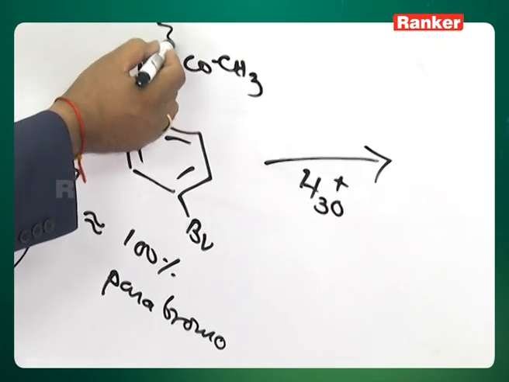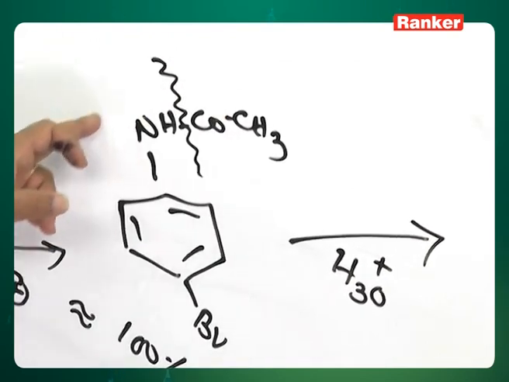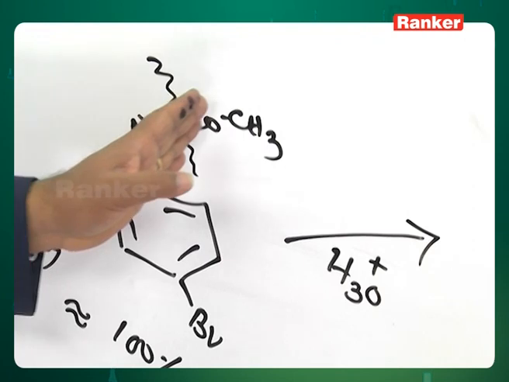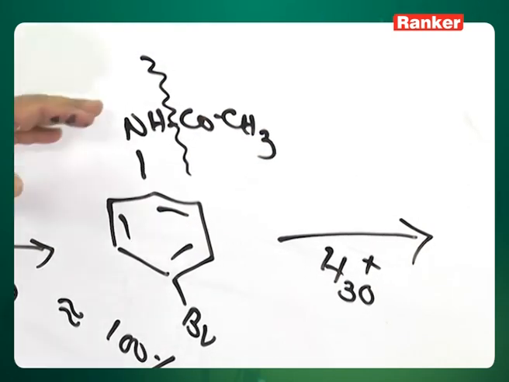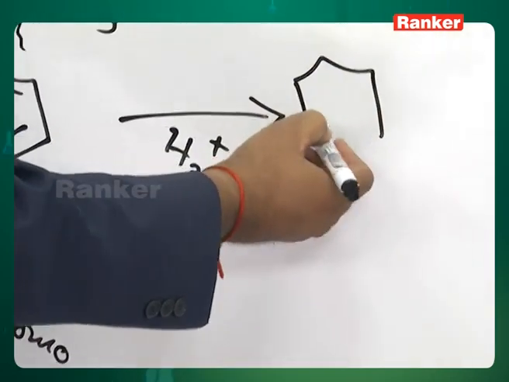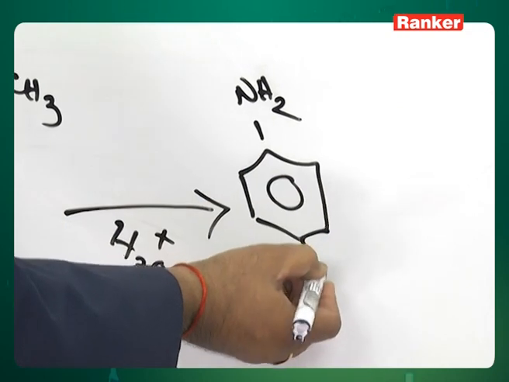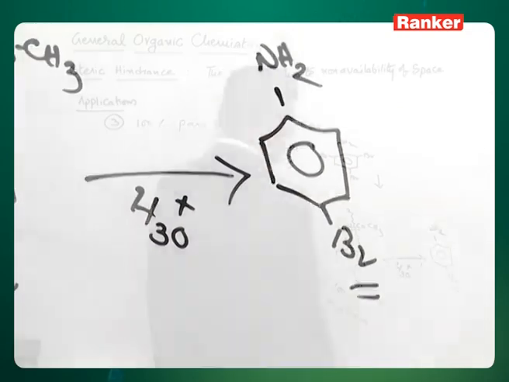The acid group can be detached because this is an amide group that undergoes hydrolysis, that side acetic acid is detached, this side aniline is produced. So, finally, what I prepared is an amino group containing benzene with a bromine only at para.